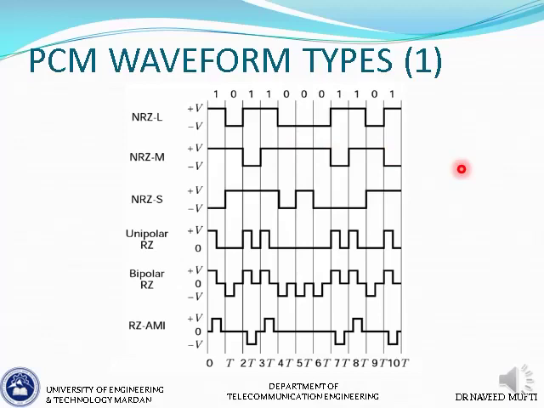And the third one is NRZS. NRZS uses the same principle as NRZM, but for 0. So that means there will be a polarity change when there is a 0, and there will be no polarity change when there is a 1. As you can see here, whenever a 0 comes, we have a polarity change. We have a 1, so no polarity change. We have a 1, so no polarity change. We have a 0, a polarity change, and so on. So that is how NRZS is constructed.